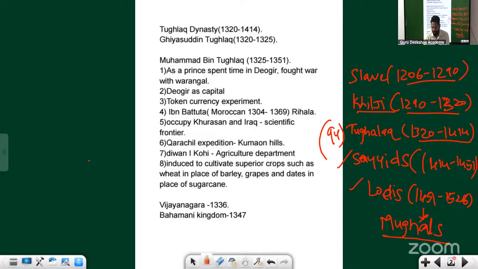Okay, the Balban ruling started. But he was an important person with respect to the Delhi Sultanate from 1245 itself. What is the time period of Balban as a king? It is 1266 to 1287. Any of the aspects I told you, the military department, Diwan-i-Arz, was started by Balban.